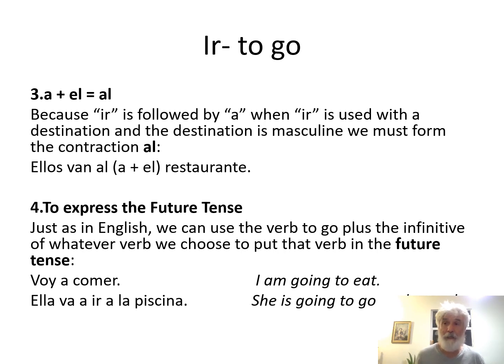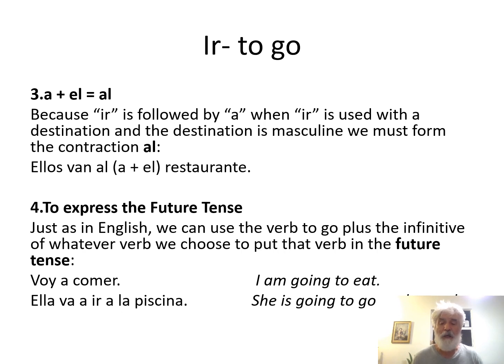So if you want to say, I am going to study, I am going to eat, I am going to sleep, we do this all the time in English as well. So you conjugate the verb to go. You have to always follow with a, and then you add in, instead of a destination now, your verb action, whether it's to sleep, to eat, to study. And notice to eat, to sleep, to study, you put in the infinitive form. So you always follow ir with a verb in its infinitive or unconjugated form.